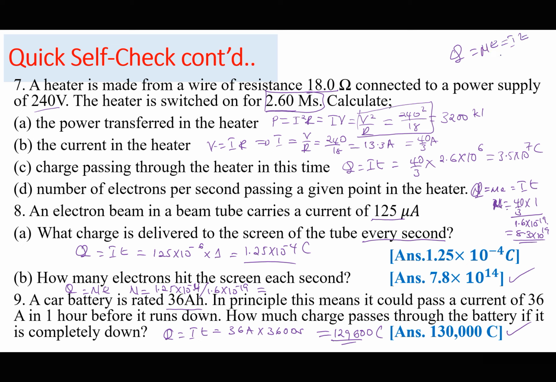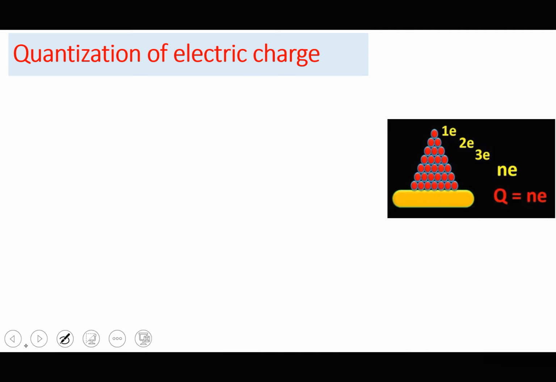Let's talk about quantization of electric charge. This you never mentioned in GCSE. What do we mean by quantization of charge? So when we talk about quantization of charge, or charge is quantized, we think about Robert Millikan's experiment of around 1912, in which I talk about several other quantities being quantized.